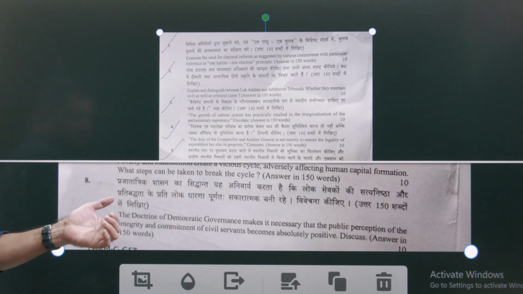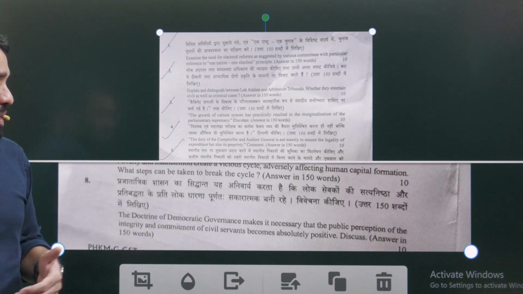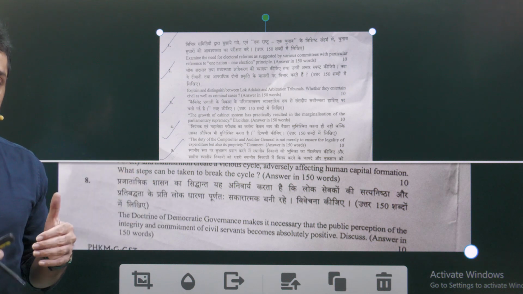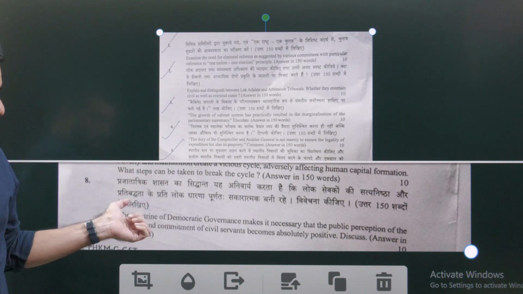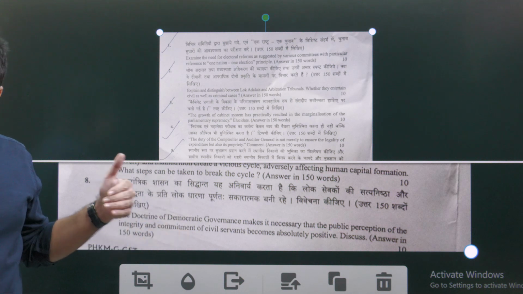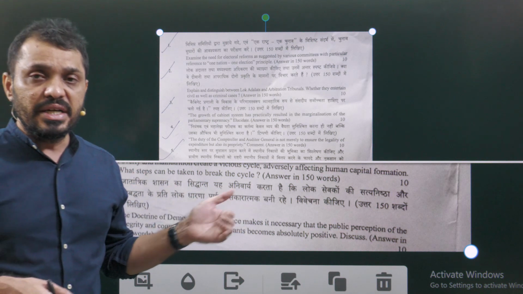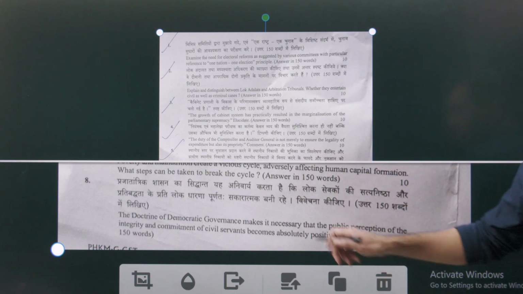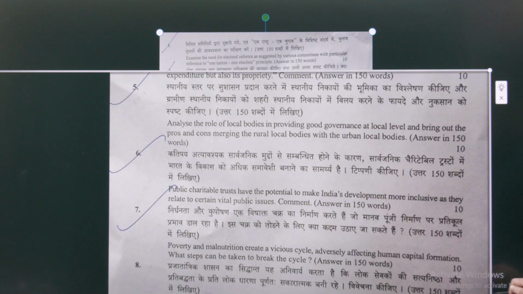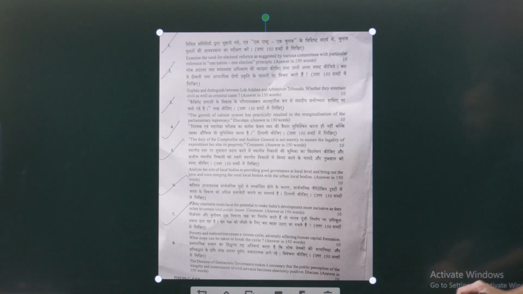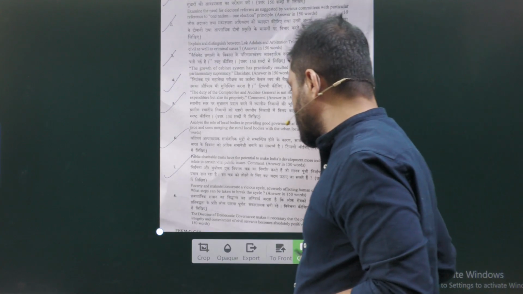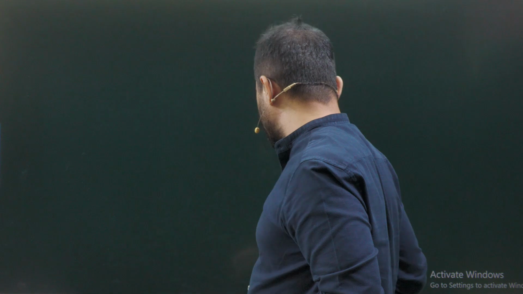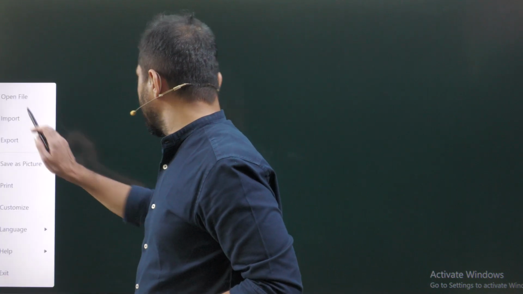So here you have to introduce the concept of the doctrine of democratic governance. In democratic governance, obviously the people's perception, what the integrity and commitment of the civil servant is, and how it will impact the public perception of civil servants. Those points we have to include here. This is a question from the area of governance, question number 8. Next, we'll see question number 9, students.